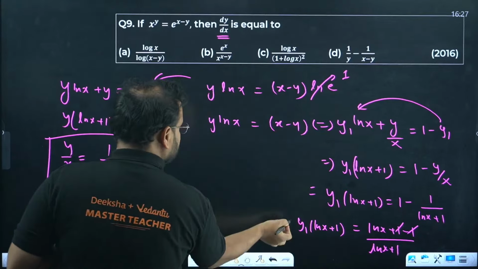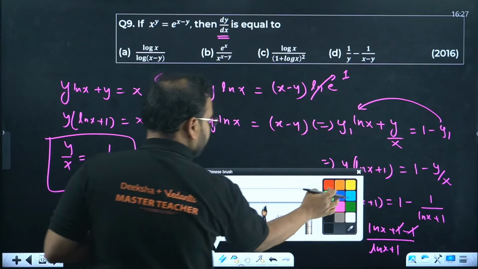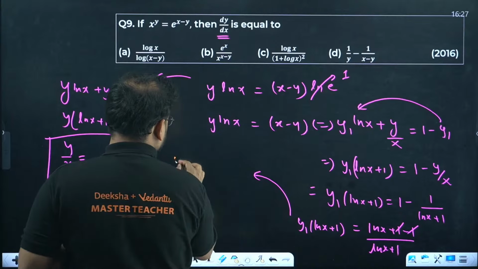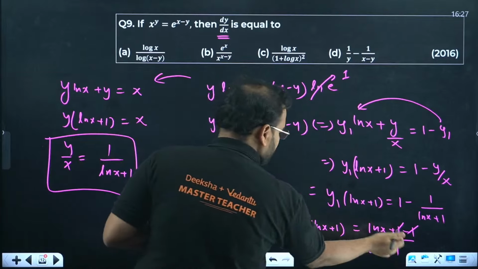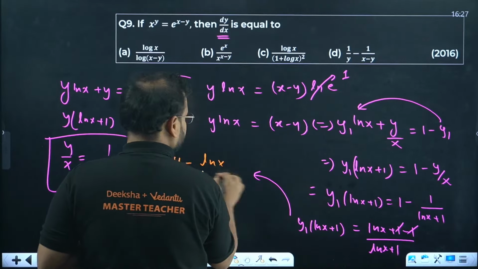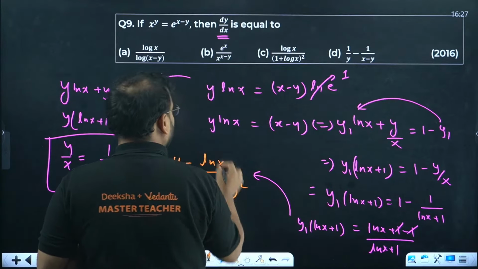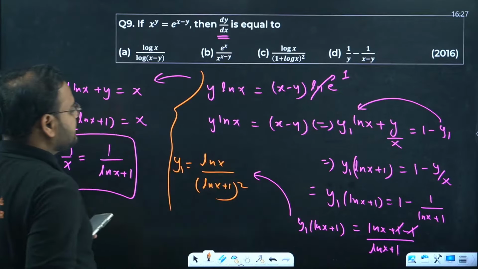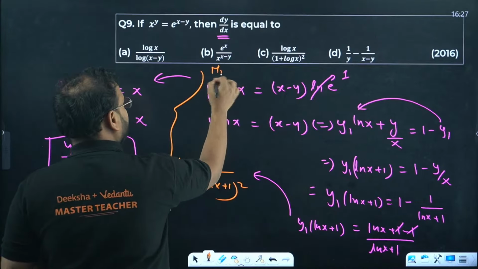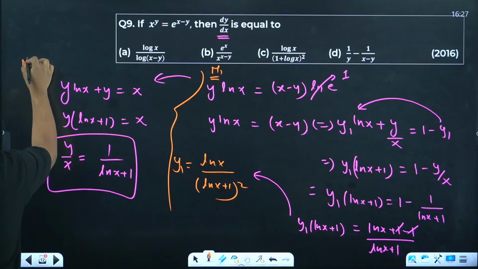You can check the step is coming now. Final answer: separate y1. Only ln x is left in the numerator, divided by ln x plus 1 the whole square. Again, this is the long method, by the way, guys. This is method number 1, the long method. The short method is method number 2.